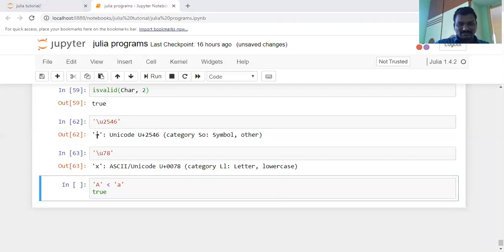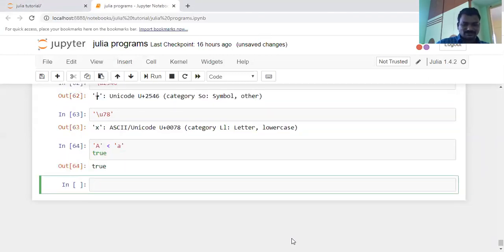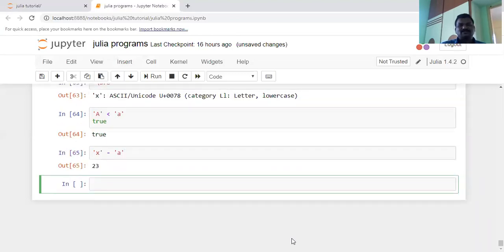A capital letter or small letter indicates that, take another one, x minus a. x is just 78, a is just some value. What is the result here? I don't know, 23, I see maybe a 23 value. It depends upon the different Unicode values you are converting. That is the basic information.